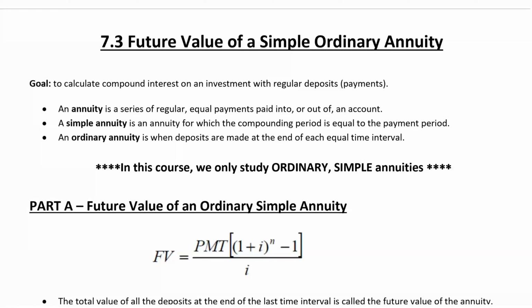We're going to talk about 7.3, future value of a simple ordinary annuity today.